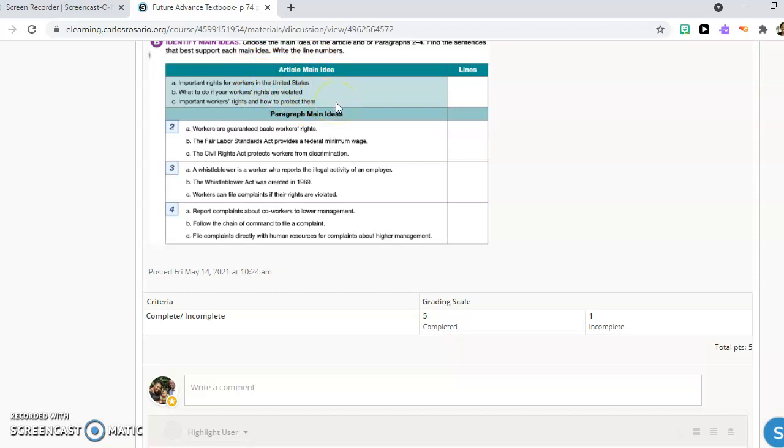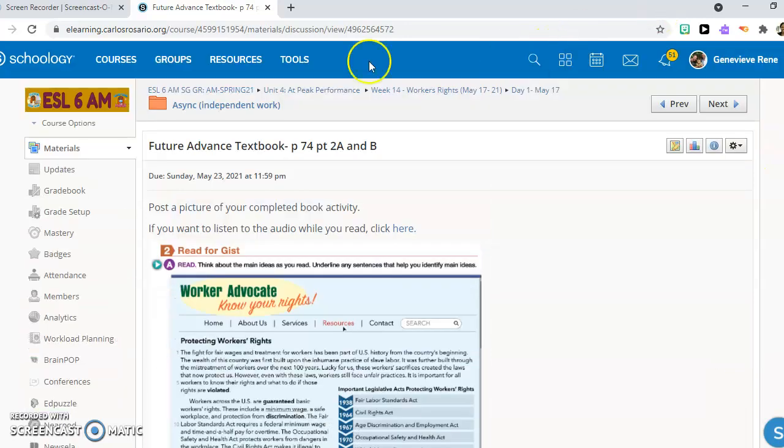Remember, the main idea is what is that in this case here, 2, 3, 4, and what these paragraphs are talking about. This one is what is the whole article talking about. Okay, that's it for async.